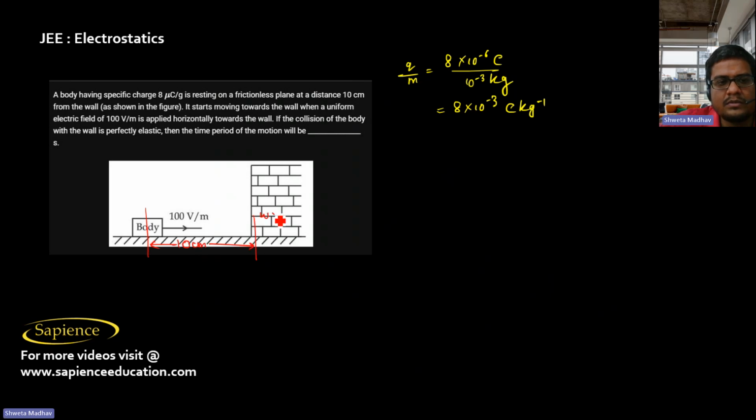This is the wall, as shown in the figure. It starts moving towards the wall when a uniform electric field, 100 per meter, is applied horizontally towards the wall.